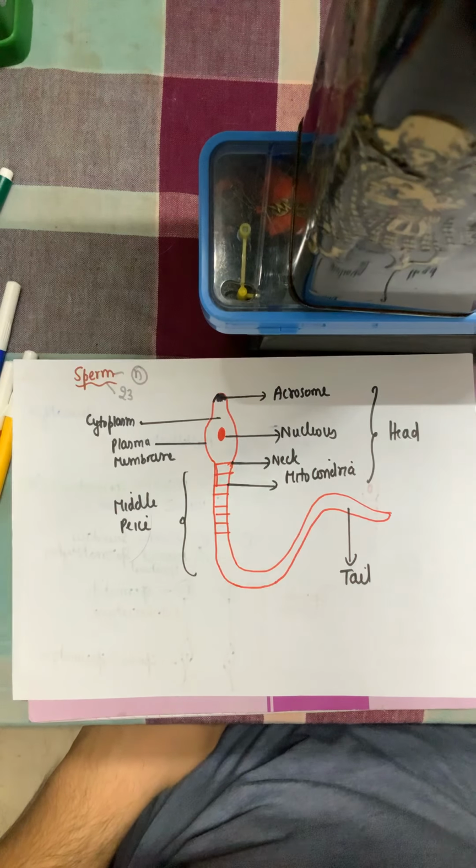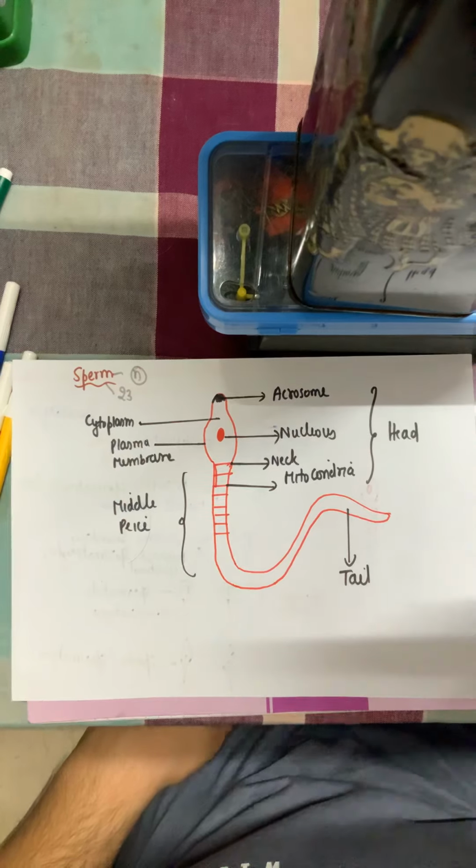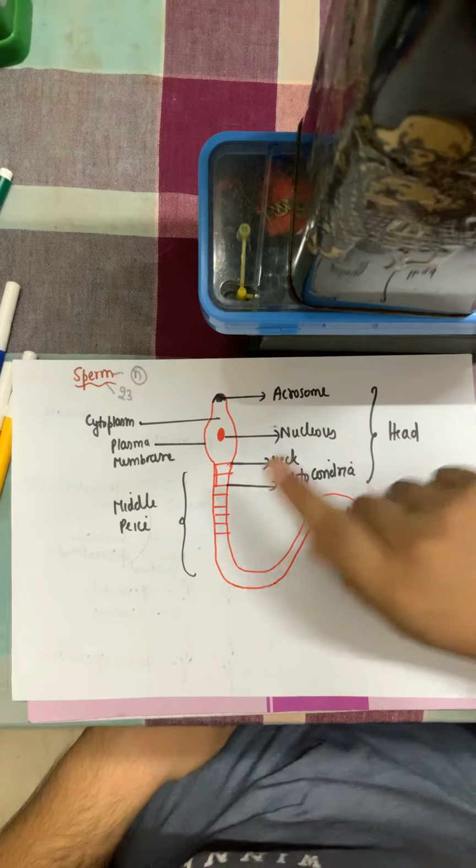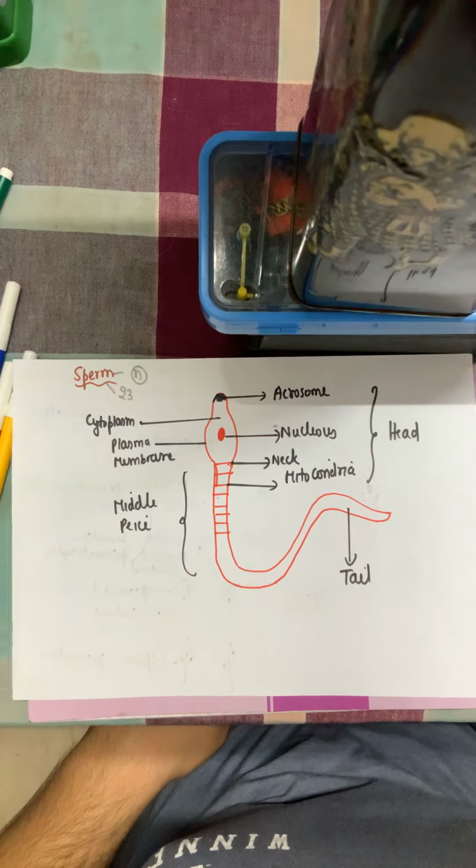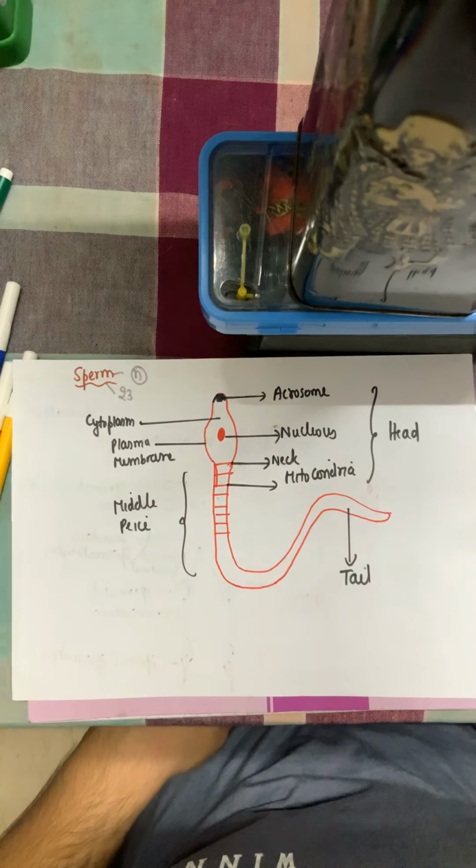So this was about the structure of the sperm. So there are three major divisions in it: the head, middle piece, and a tail. And it's a single cell, so all the components of the cell required will be there in the sperm.